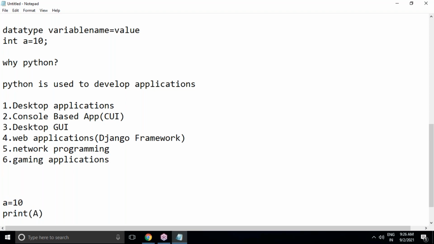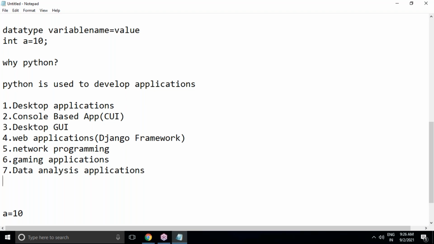And most importantly, we can develop data analysis applications. Nowadays Python plays the major role in data science, data visualization and data analysis.